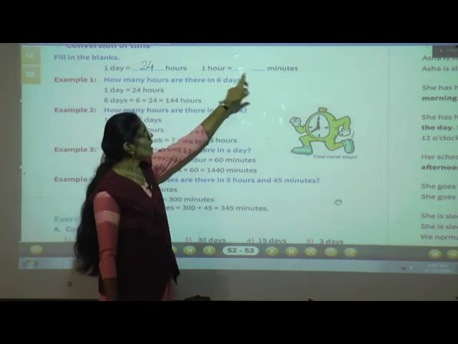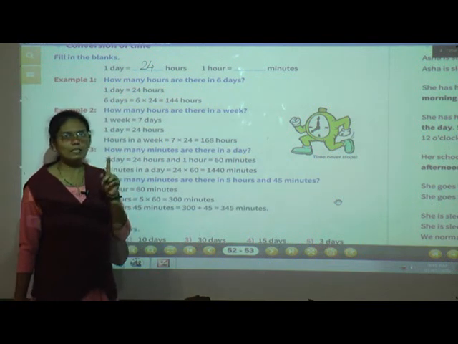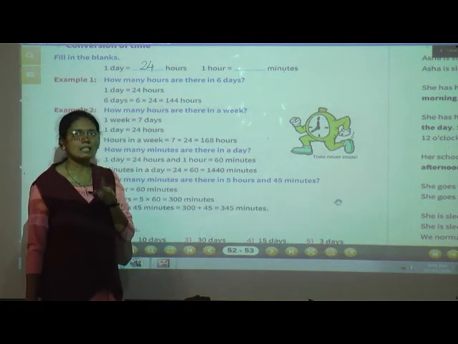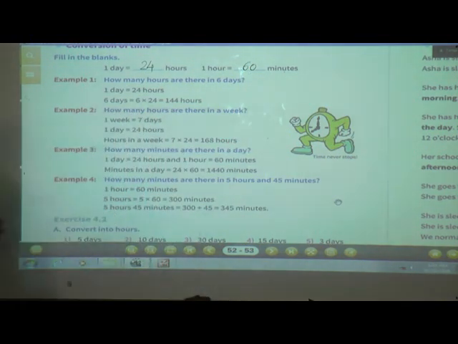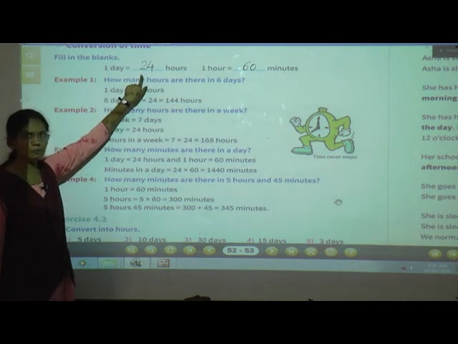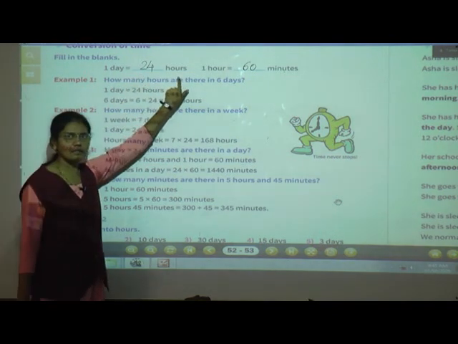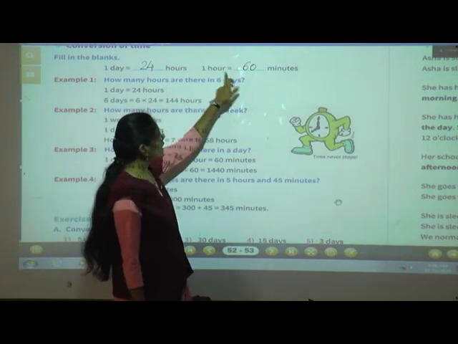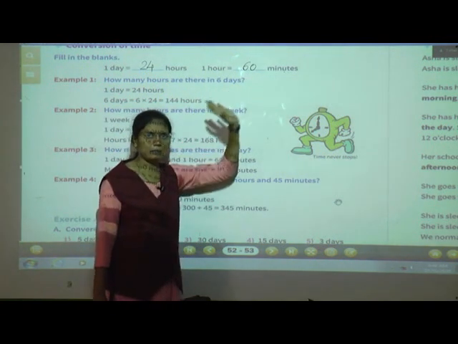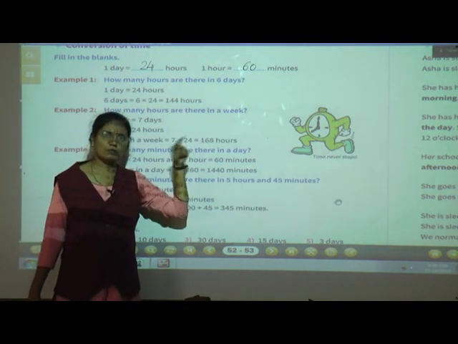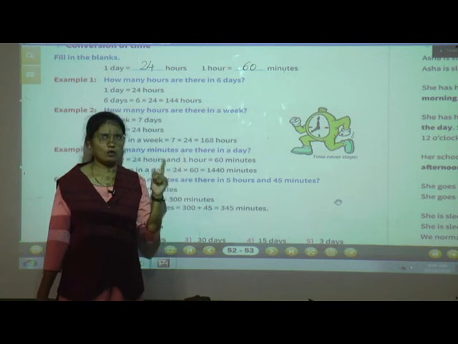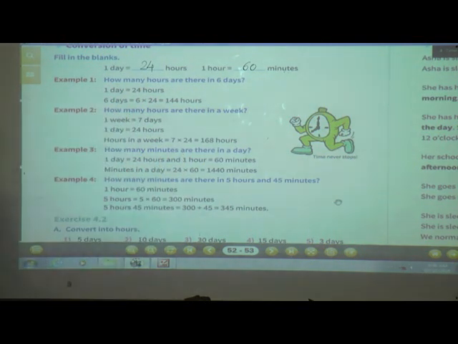Now 1 hour is equal to dash minutes. 1 hour is equal to how many minutes? Yes, 60 minutes, correct. So we'll write here 60. 1 hour is equal to 60 minutes. 1 day is equal to 24 hours. Say along with me: 1 day is equal to 24 hours, and 1 hour is equal to 60 minutes. Okay. Now see example number 1.